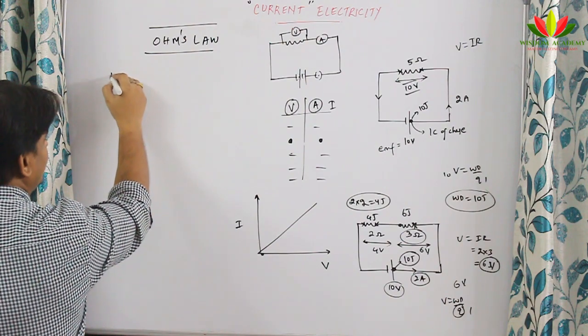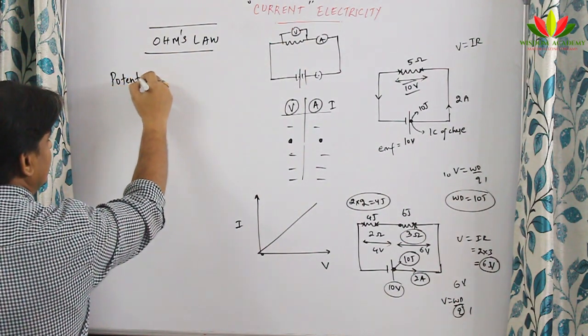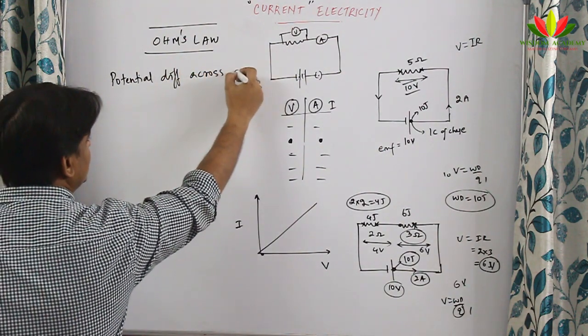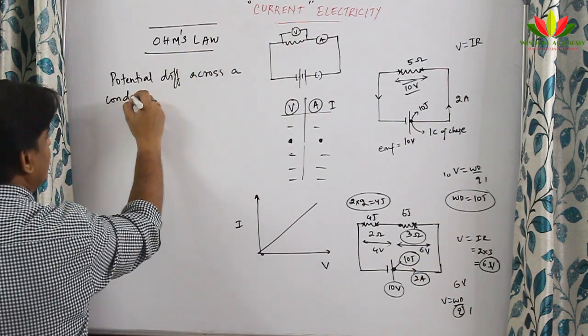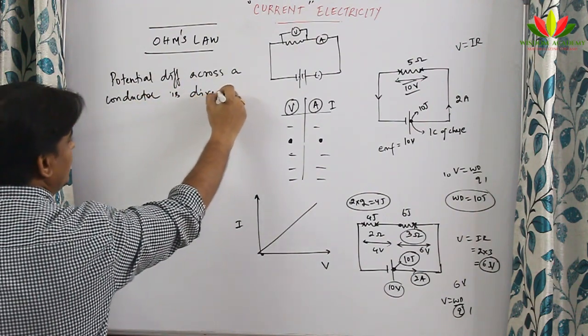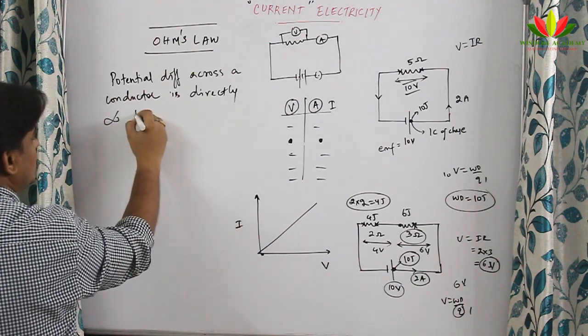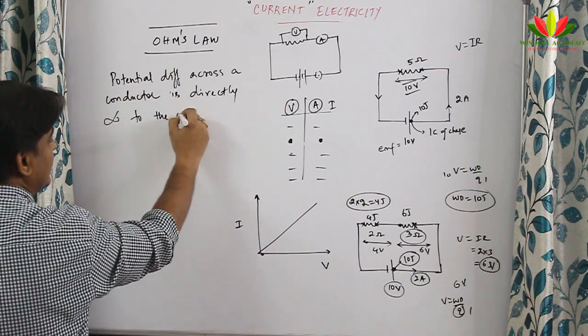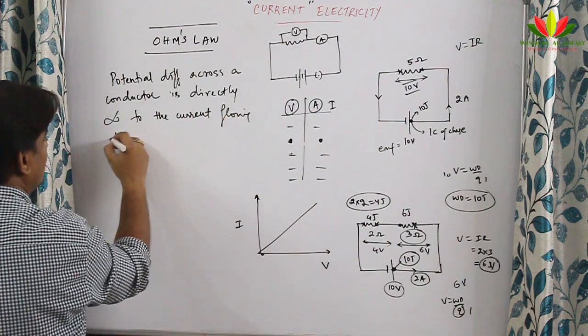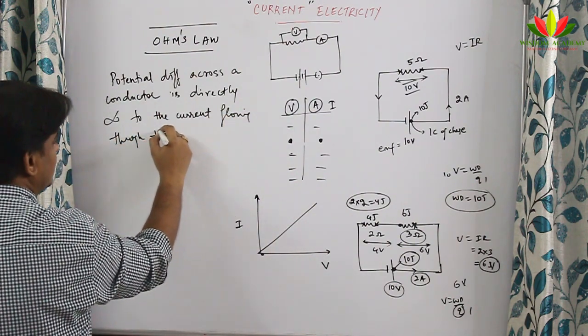It says that the potential difference across a conductor is directly proportional to the current flowing through the circuit